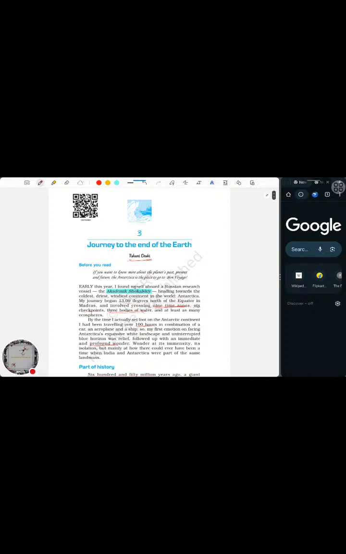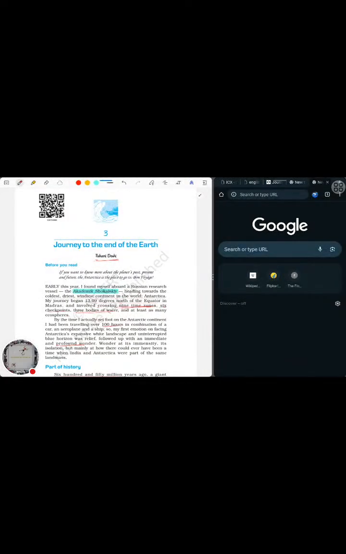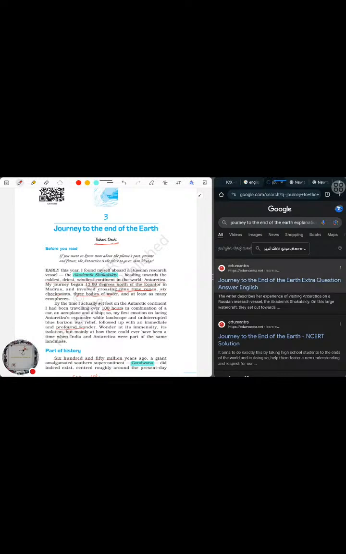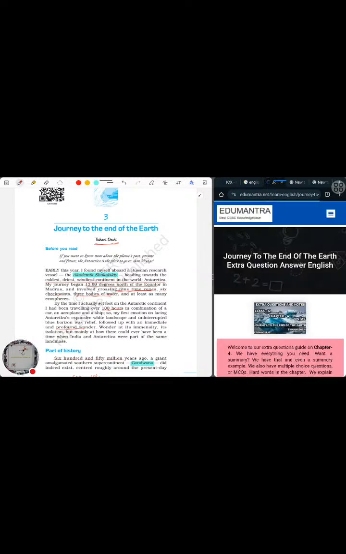Tishani Doshi is describing all about this in the chapter, Journey to the End of Earth. So we'll enter into certain extra questions. It's important to know questions from this particular chapter, right? Answering them in terms of the context.